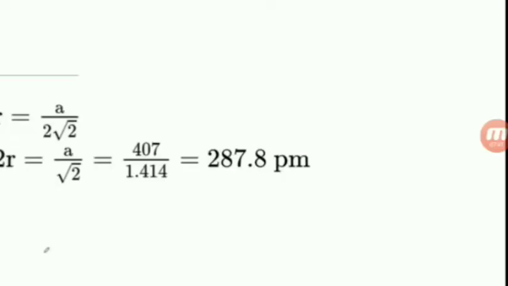R is equal to A by 2 root 2. 2R is equal to A by root 2. 407 by 1.414, so 287.8 pm. Okay.